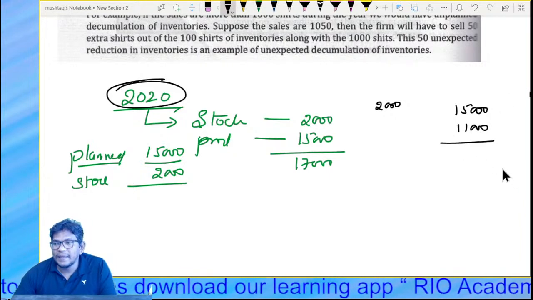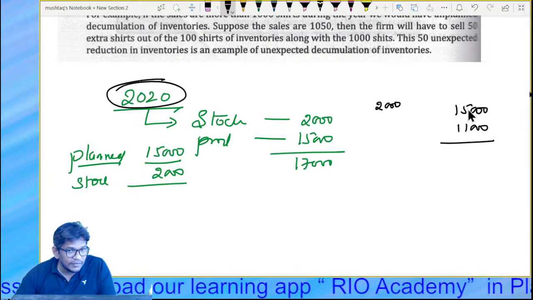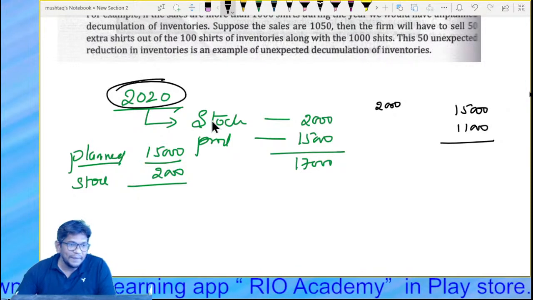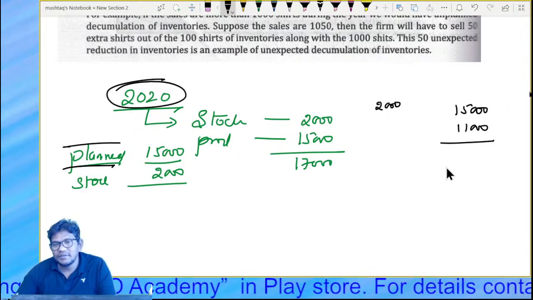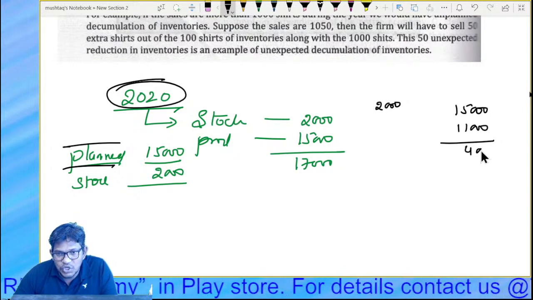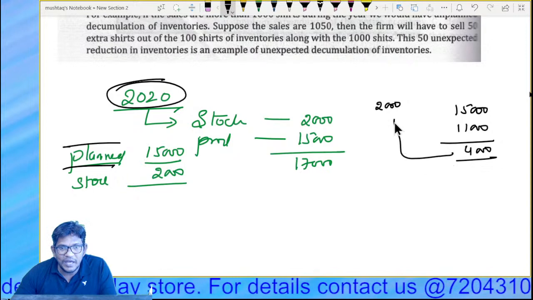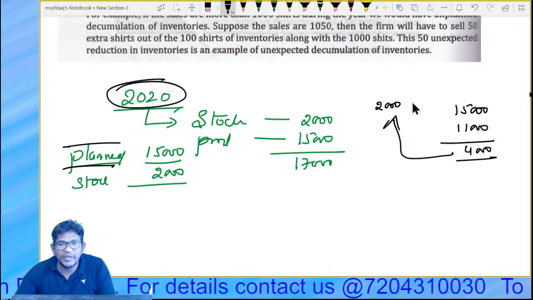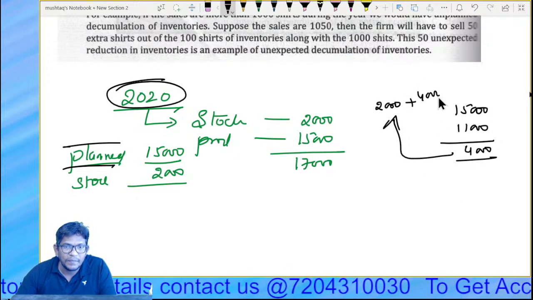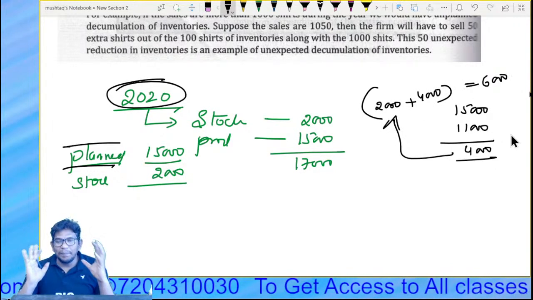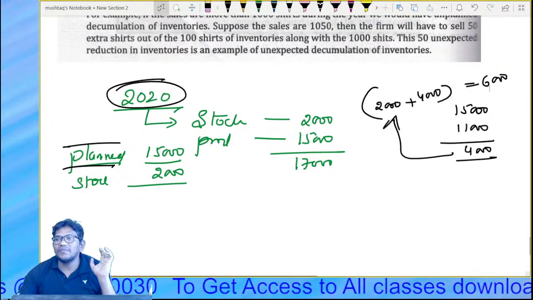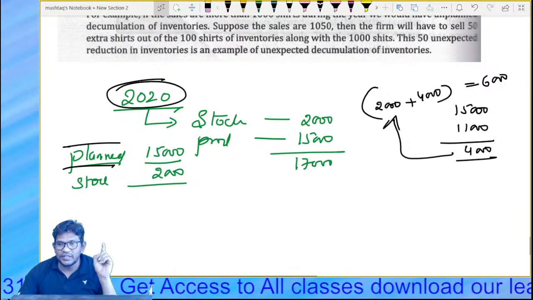So the plan was to sell 15,000, but you are selling 11,000, means 4,000 stock is coming. So that needs to be added to the opening stock. So your new stock is 6,000. We call this unplanned accumulation.